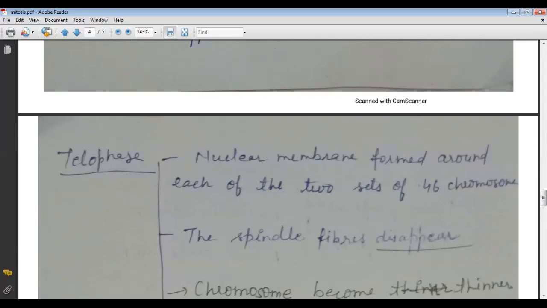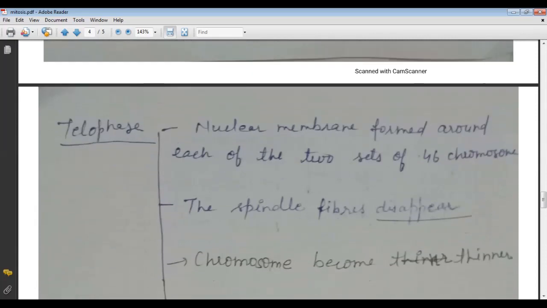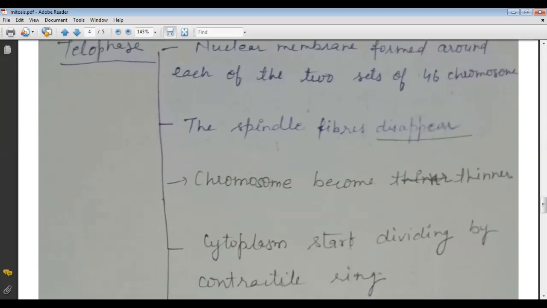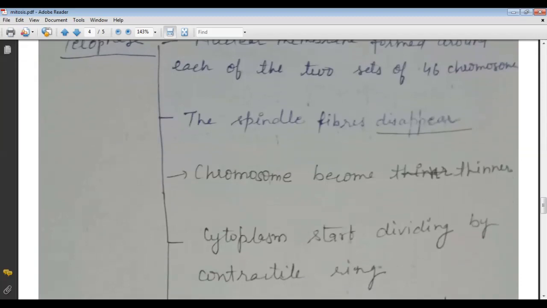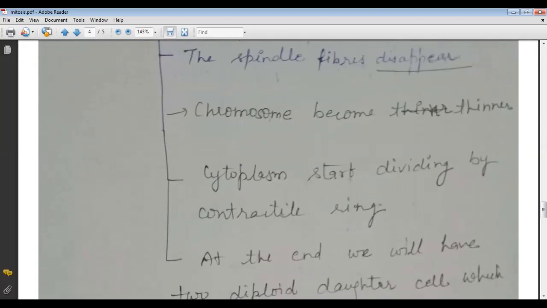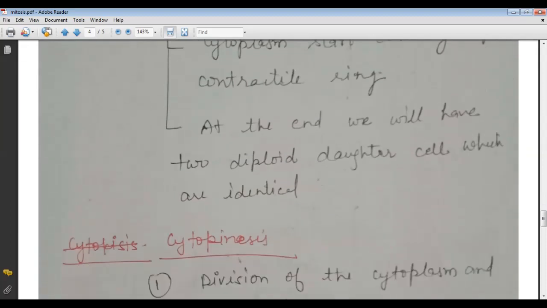And then the telophase. In the telophase, the nuclear membrane forms around each of the two sets of 46 chromosomes. The nuclear membrane starts forming, the spindle fibers disappear, and the chromosomes become thinner, as in the early prophase. Then the cytoplasm starts dividing by the contractile ring, and at the end we have two diploid daughter cells which are identical, the same as the parent cell.